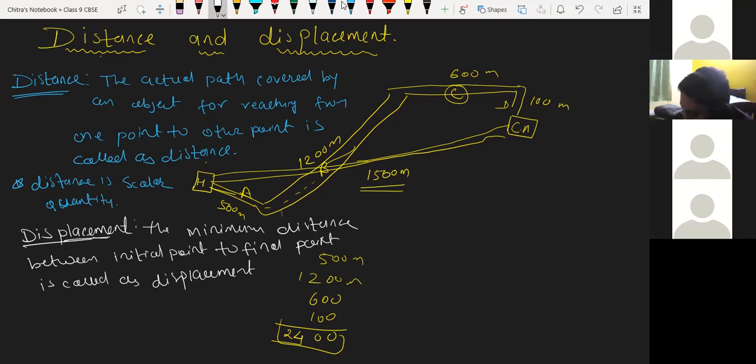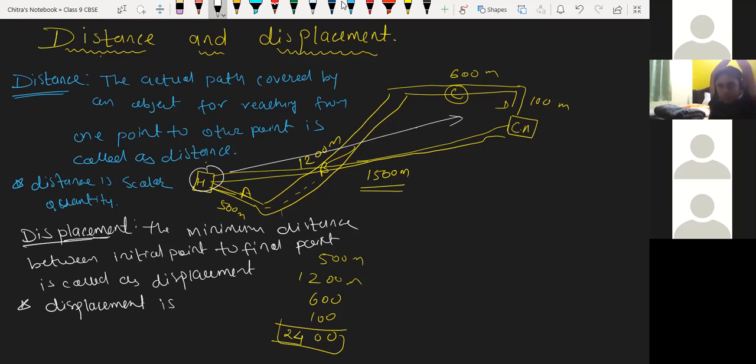And see here, the direction is fixed from here to here. That's why it is a vector quantity. Displacement is a vector quantity.